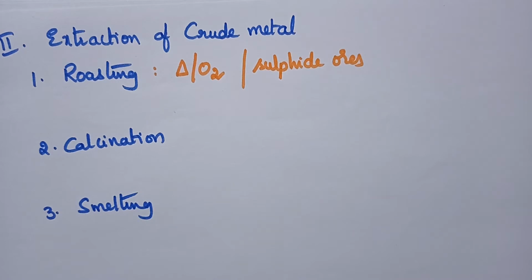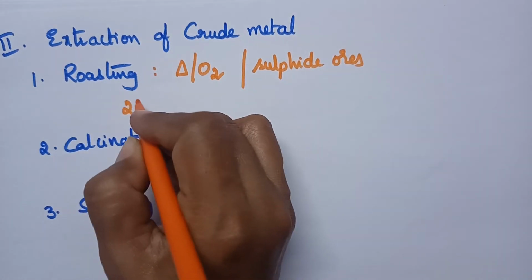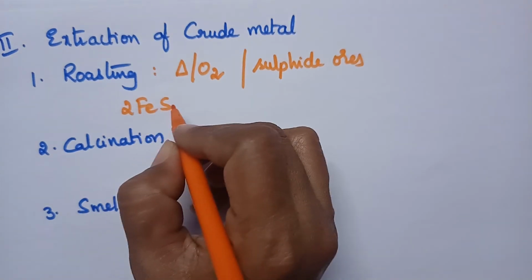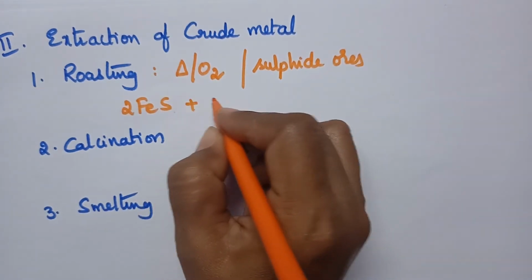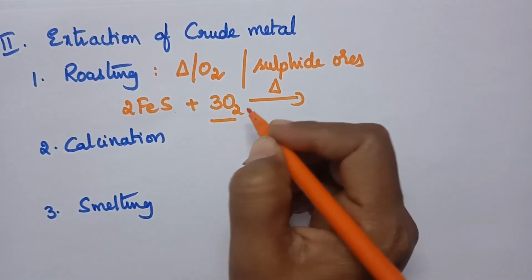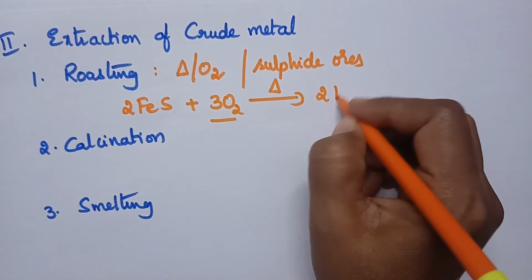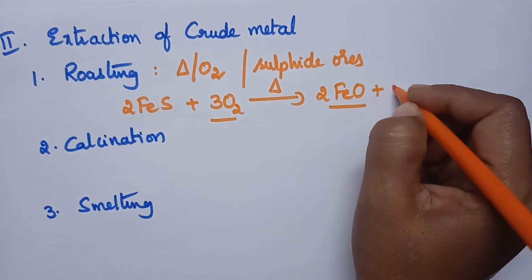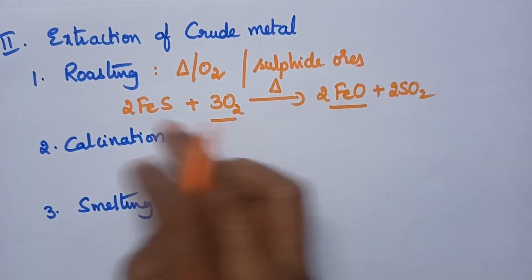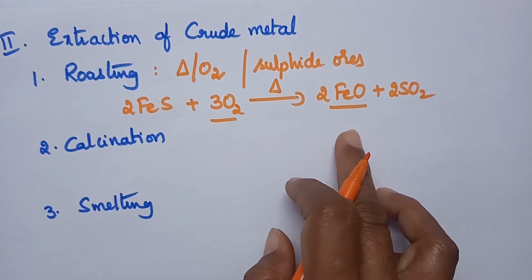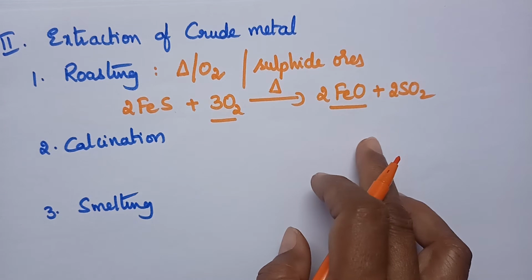In general, if we consider the ore of iron, that is iron sulfide, when it is heated in the presence of oxygen, the sulfide ore will be converted into oxide. So through roasting or calcination process, we will get the corresponding metal oxide.